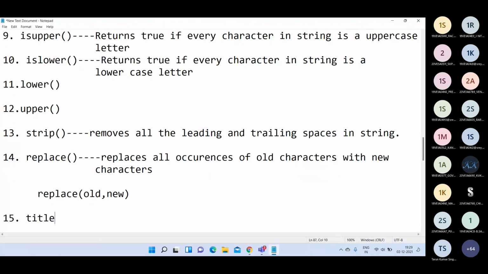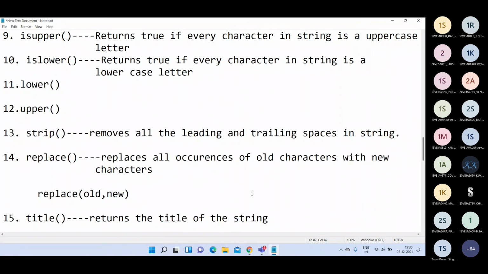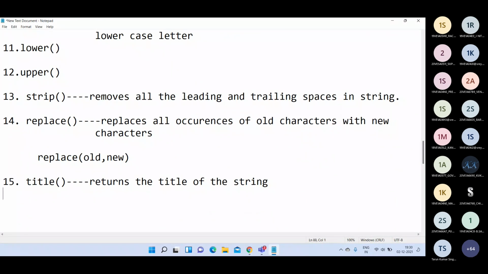Then the next function is title. This function returns the title of the string. Generally, title means we write each and every word starting with a capital letter.